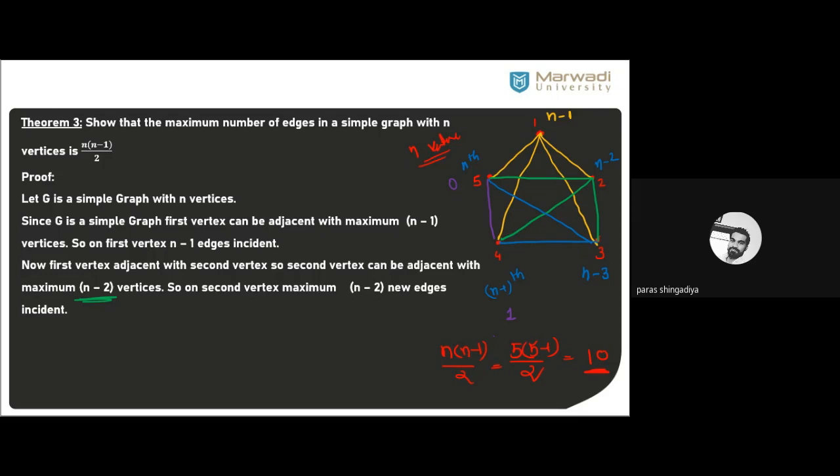Okay, here I have considered a 5 vertex graph in this figure. There are 5 vertices, that is vertex 1, 2, 3, 4, 5. So now you have to create a simple graph. So from the first vertex, how many edges can I create? ठीक है, मैं कितनी एज बना सकता हूँ to consider a simple graph. So from 1 to 2, 1 to 3, 1 to 4 and 1 to 5, this yellow line, that is from vertex 1. Clear? So I can create maximum 4 edges from vertex 1, from the first vertex.